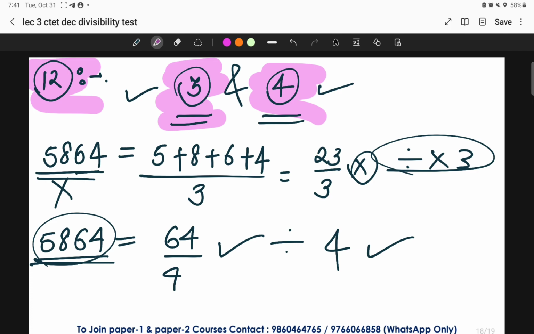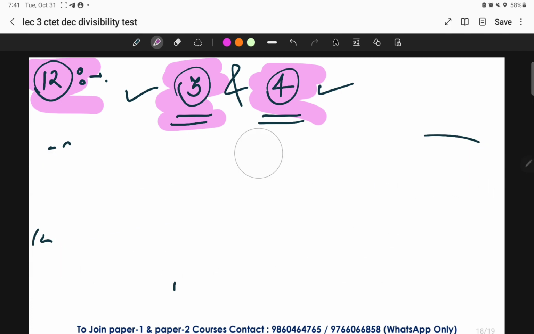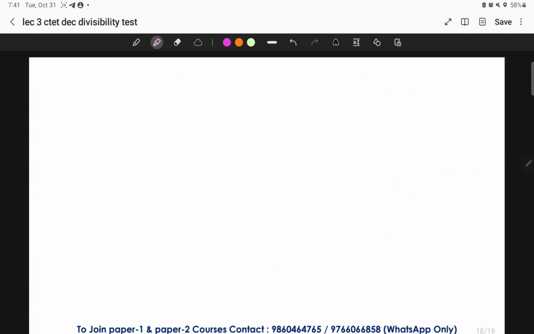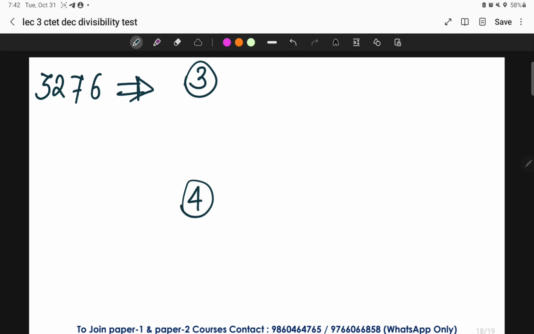One more example we'll take here. 3276. Let's check first whether the given number is divisible by 3 or not, and then whether it is divisible by 4 or not. Then we'll conclude. To check divisibility by 3, take the summation of all the individual digits. The summation gives me 18. Now 18 is divisible by 3.